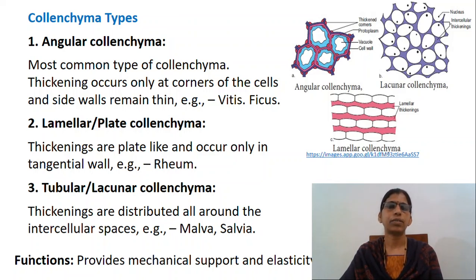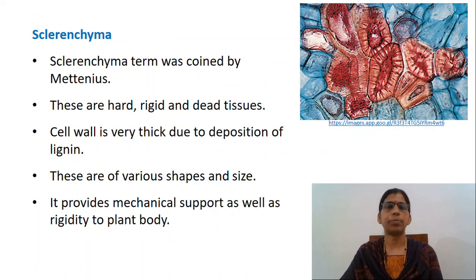Now let us move on to the next type, that is sclerenchyma. Sclerenchyma is another simple tissue adapted for mechanical function. The component cells are usually prosenchymatous, that is, the cells are much elongated. The walls are considerably thickened, often heavily lignified with simple pits.